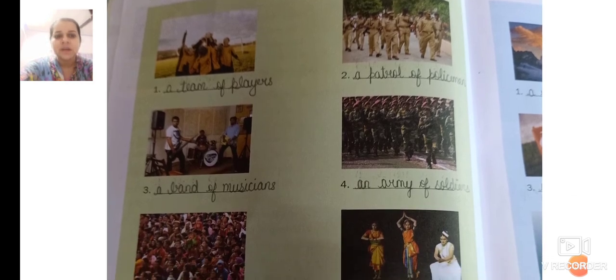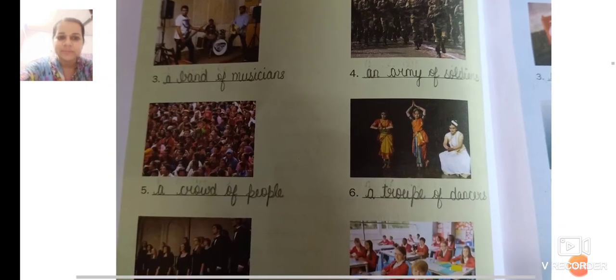Now this is collective nouns for people. A team of players, a patrol of policemen, a band of musicians, an army of soldiers, a crowd of people, a troop of dancers, a choir of singers, a class of students.